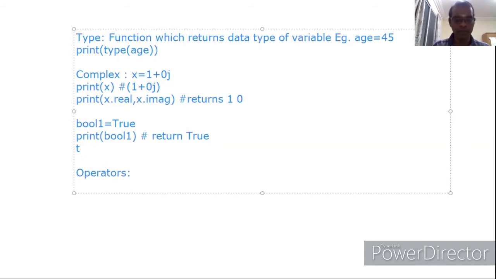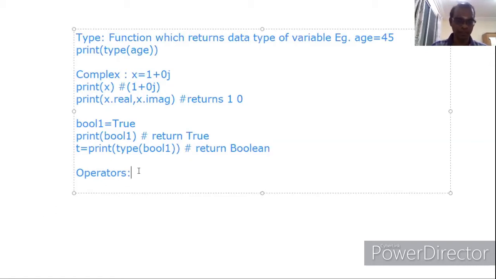Similarly, if you type print of type of bool1, bool1 is one variable, it gives bool. Since the True value is assigned to bool1, bool1 will be Boolean. You should declare it as a Boolean data type.